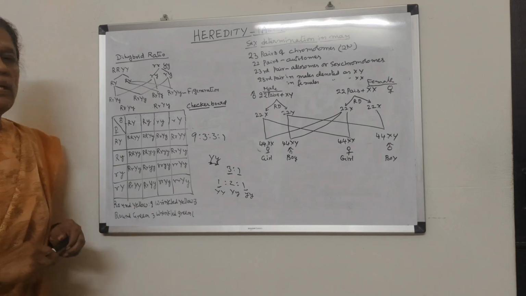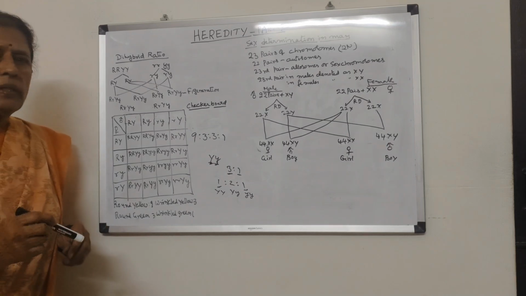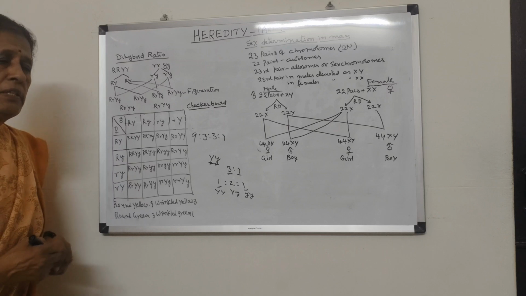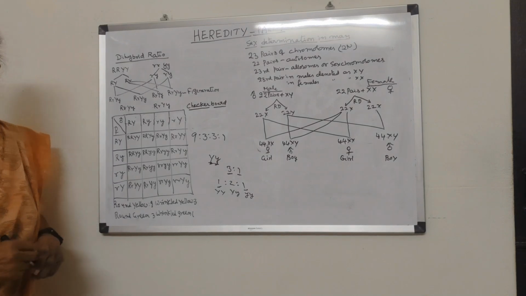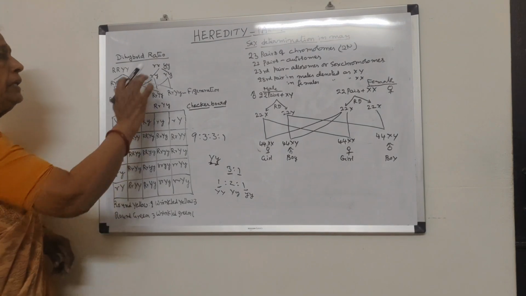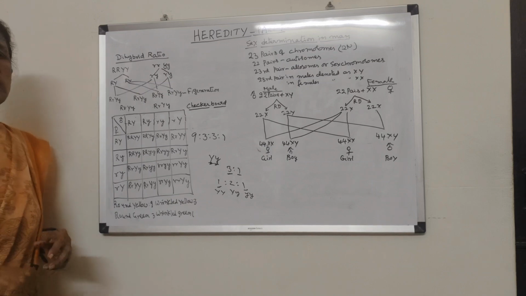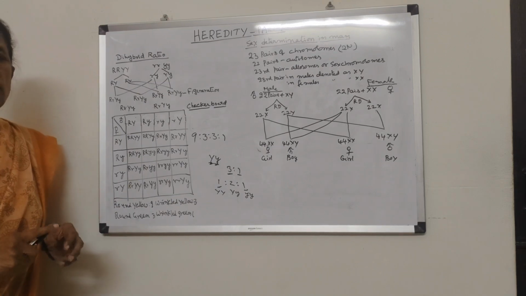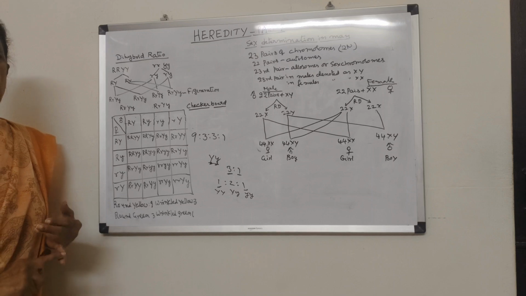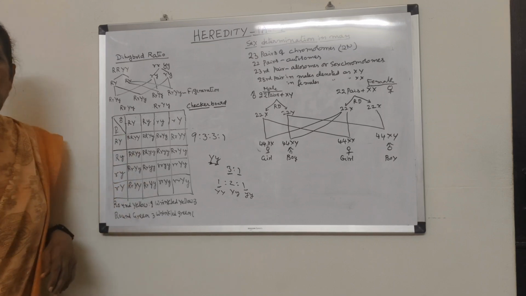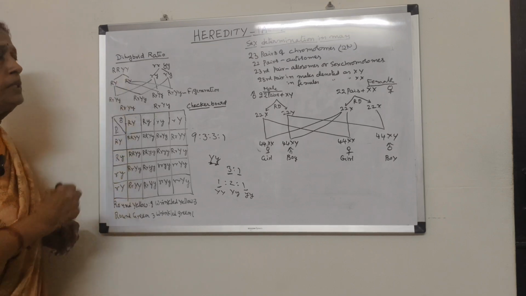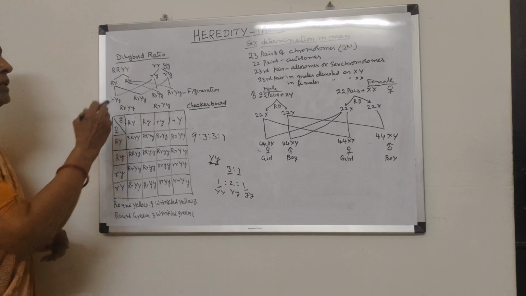So these were the laws proposed by Mendel, which were accepted and proved to be correct later. Taking one character into consideration is called a monohybrid. Mono means a single, one character. Monohybrid ratio. And the next thing, dihybrid ratio. Two characters were taken into consideration.